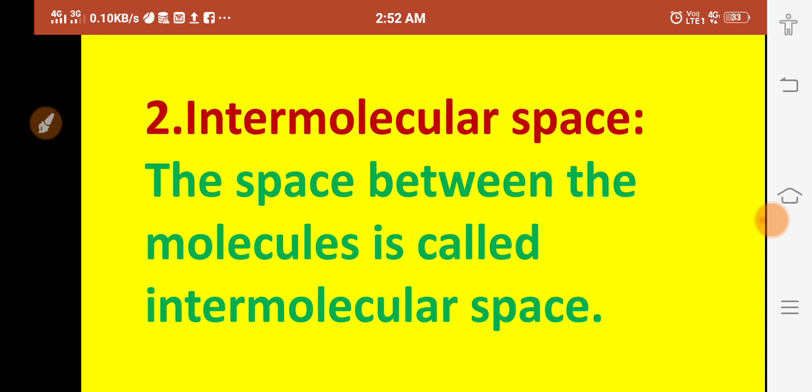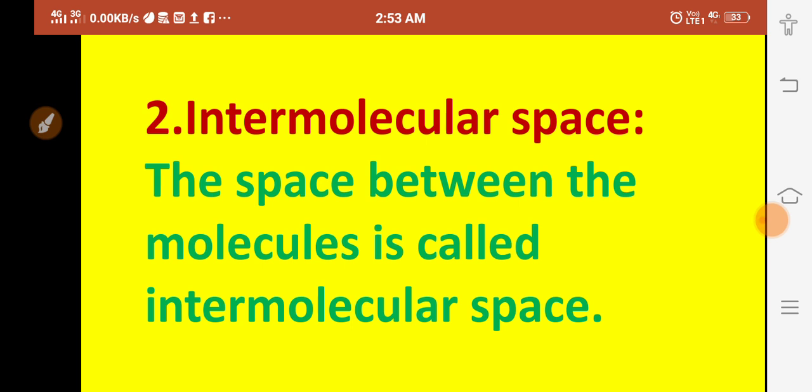And here I have written the space between the molecules is called intermolecular space. And dear students, intermolecular space is different in solids, liquids, and gases. Solids have the least intermolecular space because of strong intermolecular force of attraction, liquids have more space as compared to solids, and gaseous systems have the maximum intermolecular space because of the least intermolecular force of attraction.